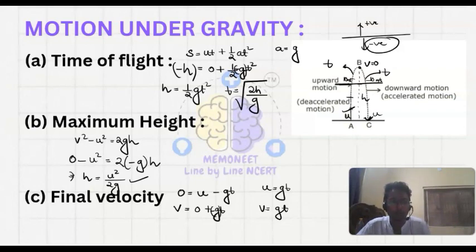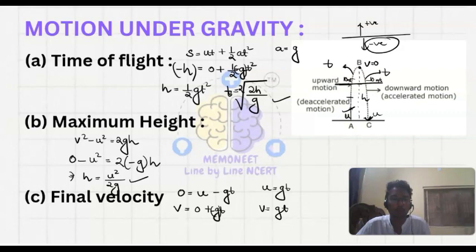एक कंडीशन में मिस कर गया कि यहाँ में क्या कितना निकाला, अंडर रूट ऑफ 2h by g, from b to c I am moving. This is the time of flight for the half, that is the descent part. For the ascent part it will be this much. So as I have told, time of ascent is equal to time of descent.